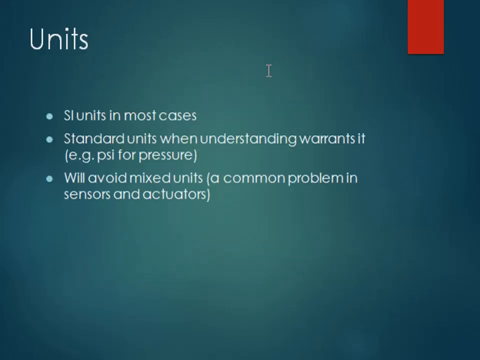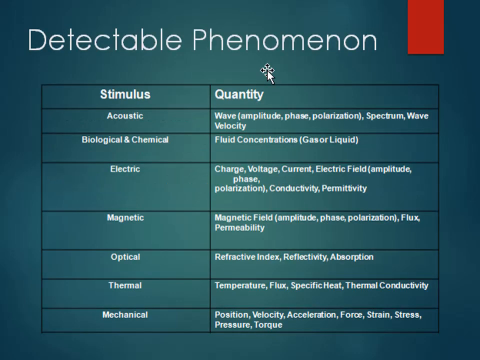Then units. What kind of units? Mostly we discuss SI units, and there are certain standard units used when understanding warrants, like PSI, that is pounds per square inch, for pressure. Generally, we try to avoid mixed units, but there is a common problem of sensors and actuators relating to the units.